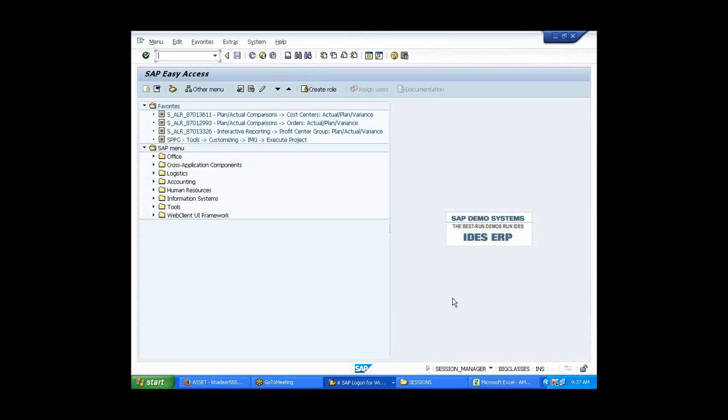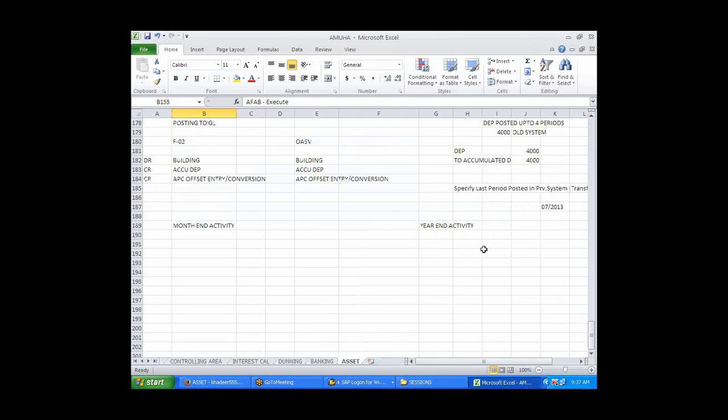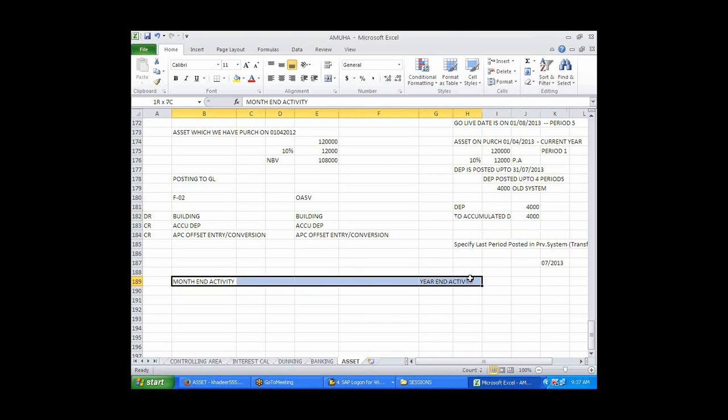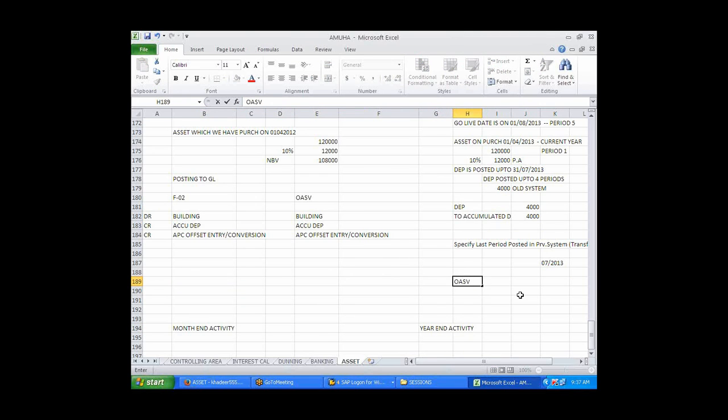But remember, in the current year we forgot one more thing. Nobody is telling that. This entry we need to post, right? This is only in the master data. We need to update this through OASV or F-02. This is updated in the master data only, not updated in the GL. So we need to post it through this, similarly to how we did it over here.